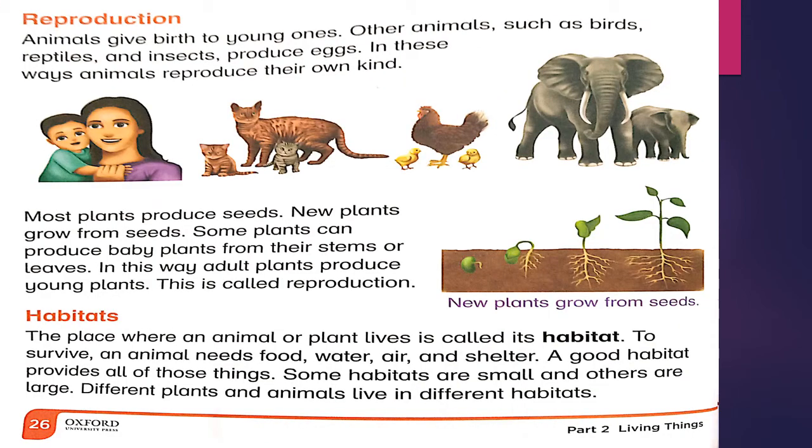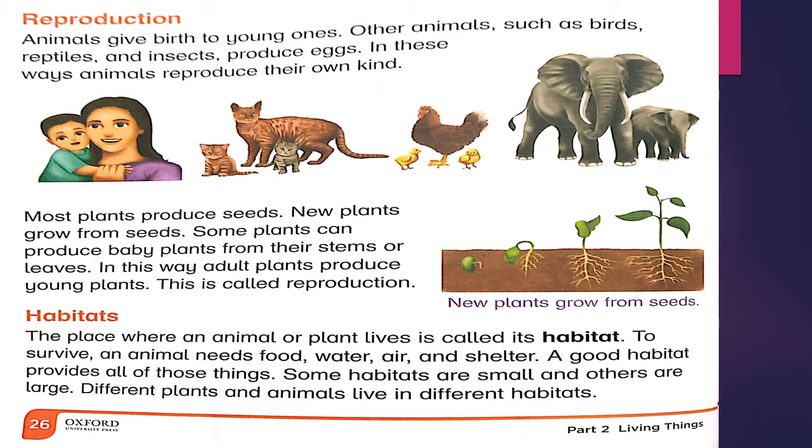Page number 26. The topic is reproduction. Reproduction means the ability to produce offspring. Animals give birth to young ones. Other animals such as birds, reptiles and insects produce eggs. In these ways, animals produce their own kinds.